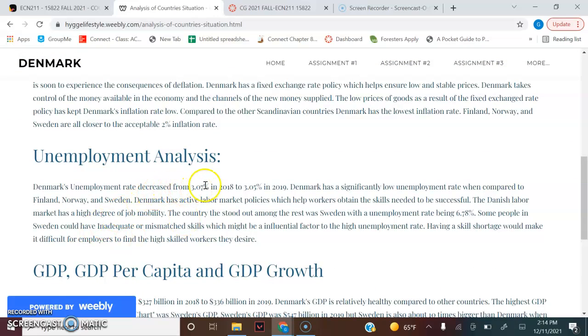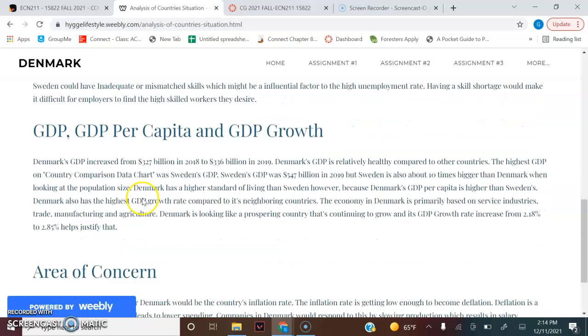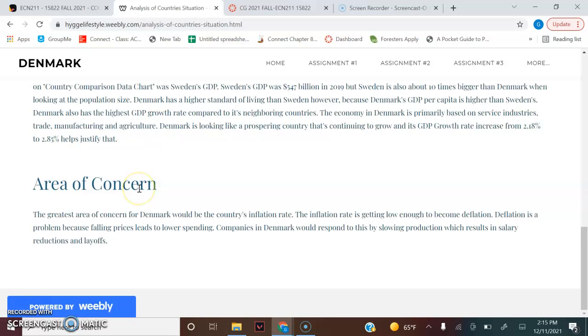Denmark's unemployment rate decreased from 3.07% in 2018 to 3.05% in 2019. So Denmark has a significantly low unemployment rate when compared to Finland, Norway, and Sweden. And so that's good. And Denmark's GDP increased from 327 billion in 2018 to 336 billion in 2019. So Denmark's GDP is lower than Sweden's, but it does have a higher GDP when looking at the GDP per capita. And so overall, the area of concern is Denmark's inflation rate.